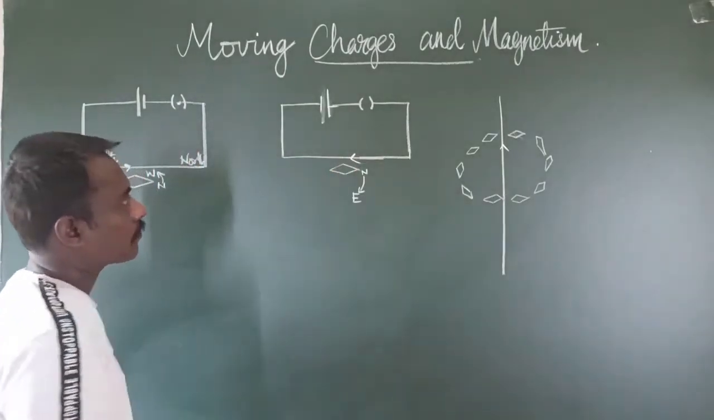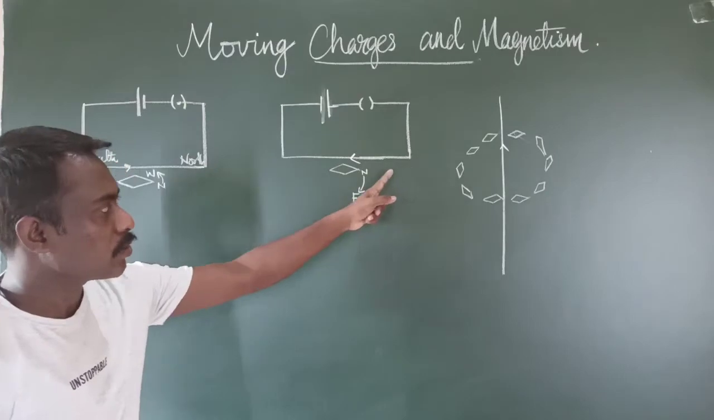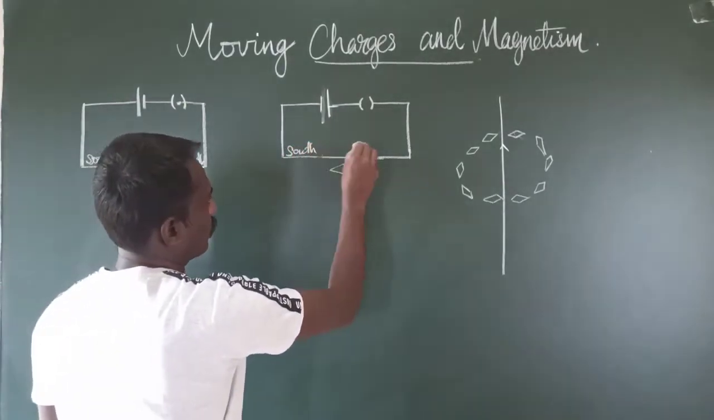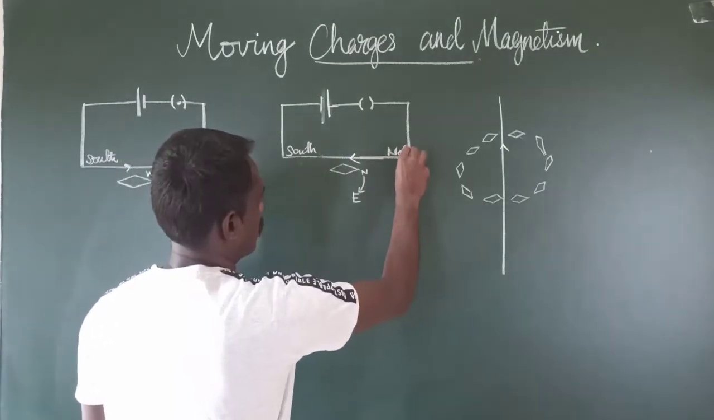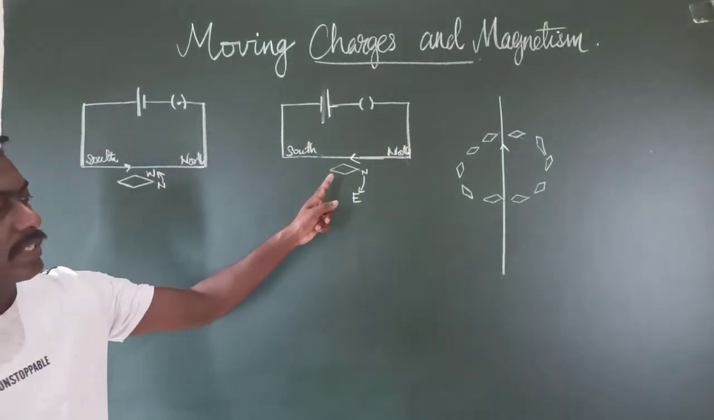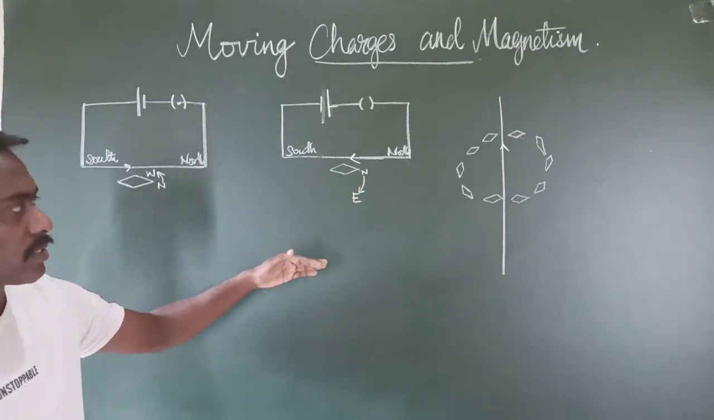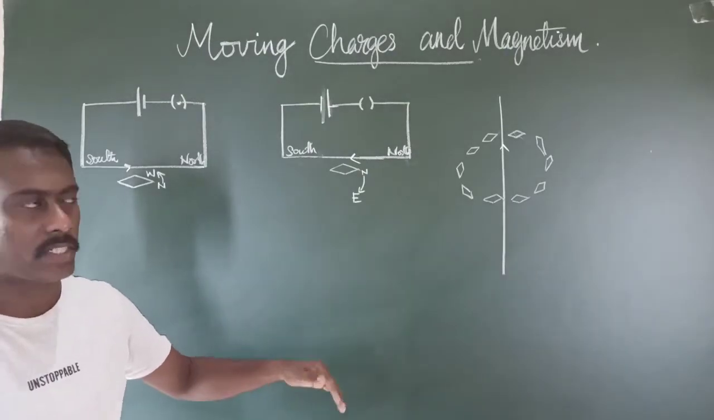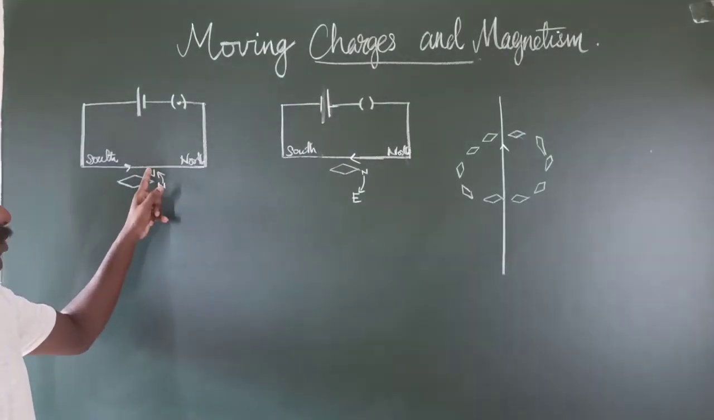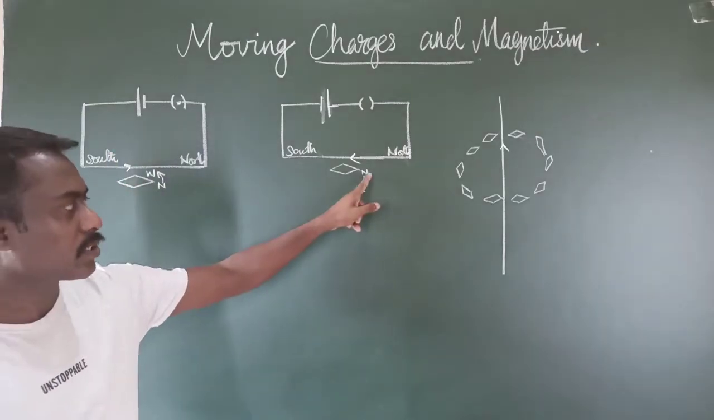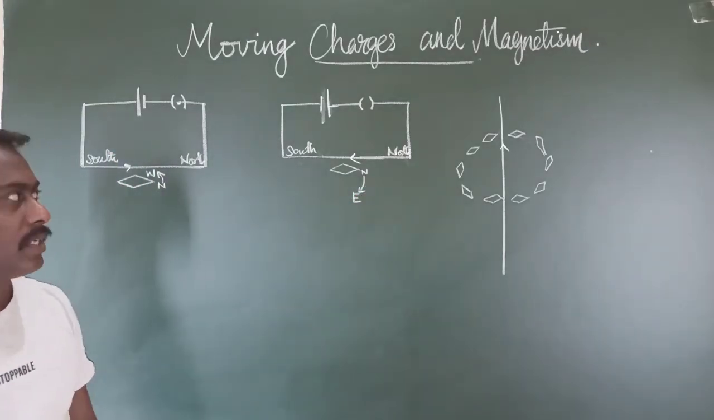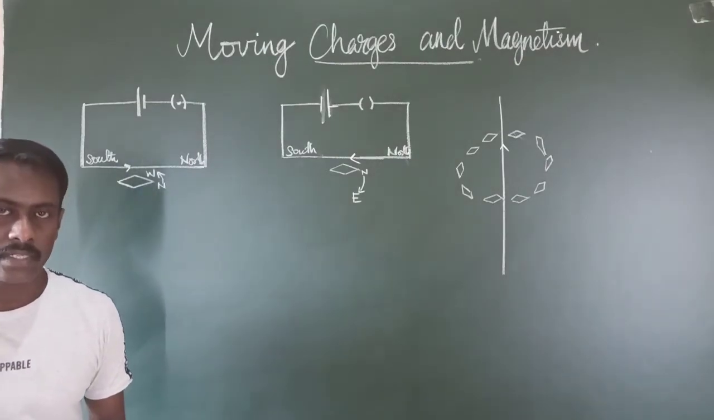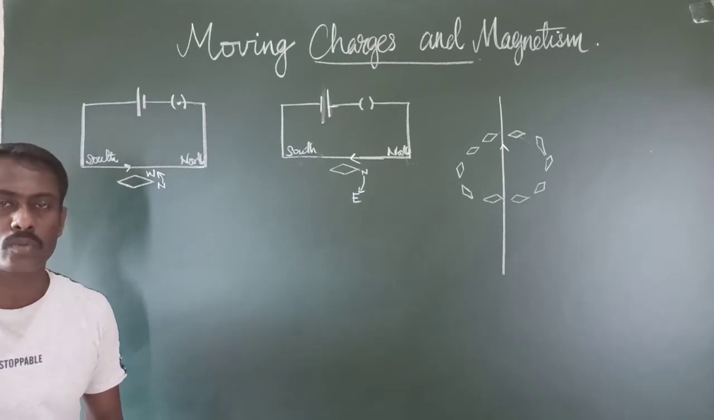In another experiment, he reversed the direction of electric current. Now the direction of the electric current is from north to south in the second case. When the direction of electric current is reversed, what happens? He observed the same deflection, but in the opposite direction. In the first case, the deflection was towards the west, and in the second case, the deflection of the needle was towards the east. That means when the direction of the electric current is reversed, the deflection of the magnetic compass is also reversed.